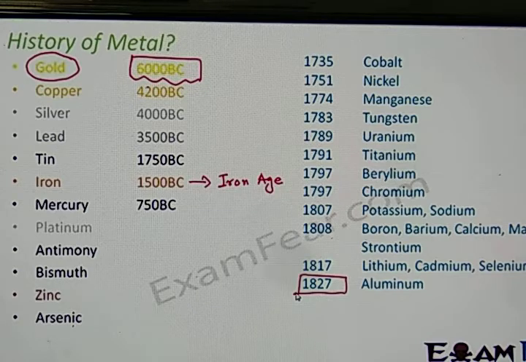Now it is 2021, and we are discovering a variety of ways in which to use it. We have aluminium vessels, utensils, aluminium foil, and many other things made of these metals. Okay, so it actually took a very long time to discover all these metals.